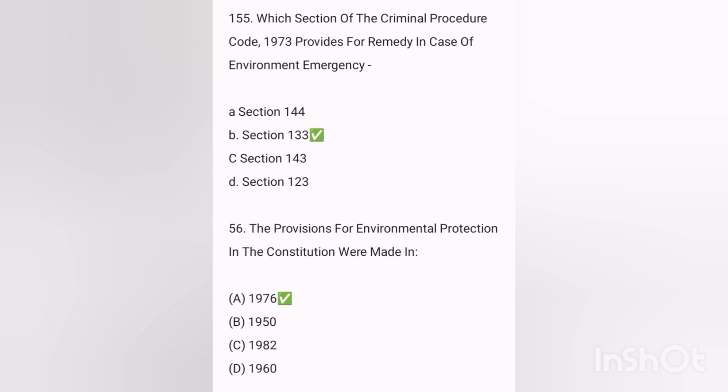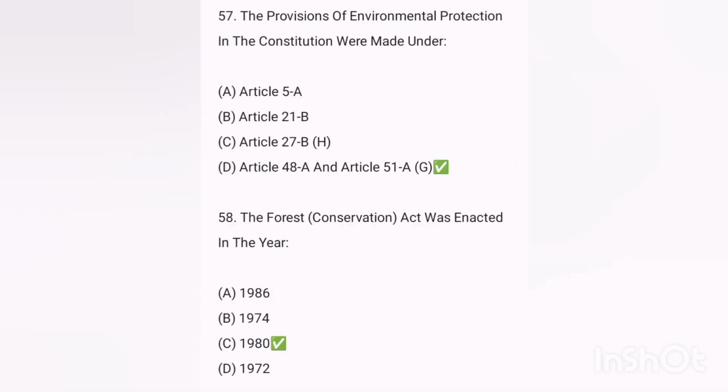Answer was Section 133. Next, the provision for environmental protection in the Constitution was made in, the answer was 1976. Next, the provision for environmental protection in the Constitution was made in, and the answer was Article 48A and Article 51A. Next, the Forest Act was enacted in the year 1980.